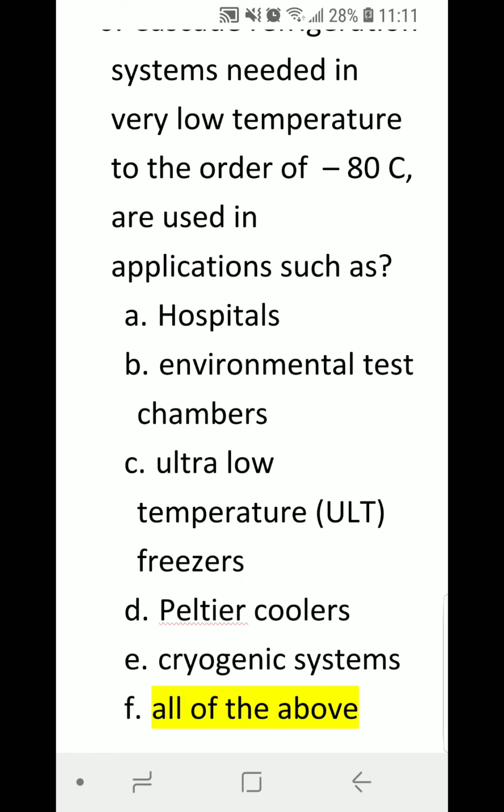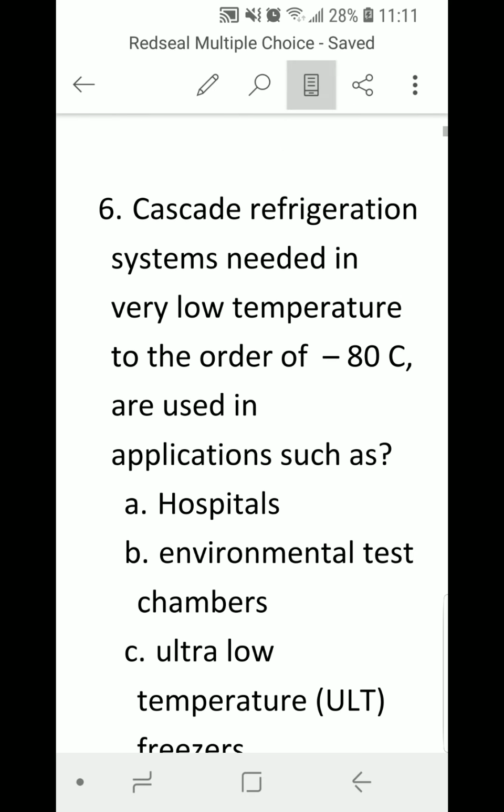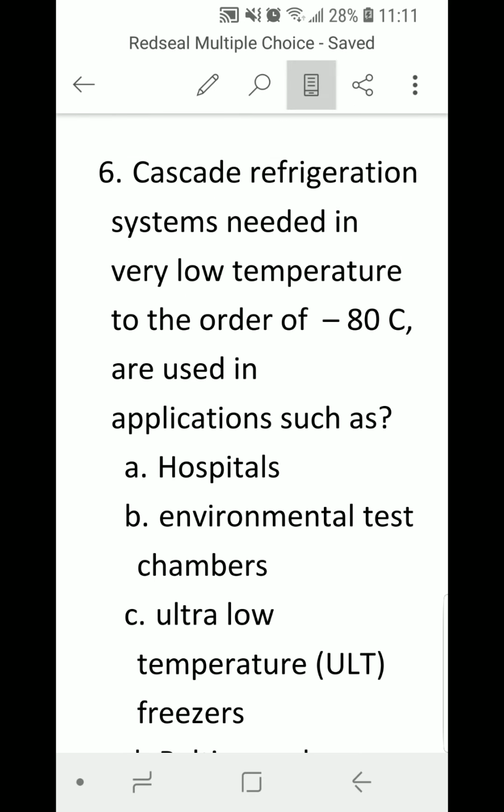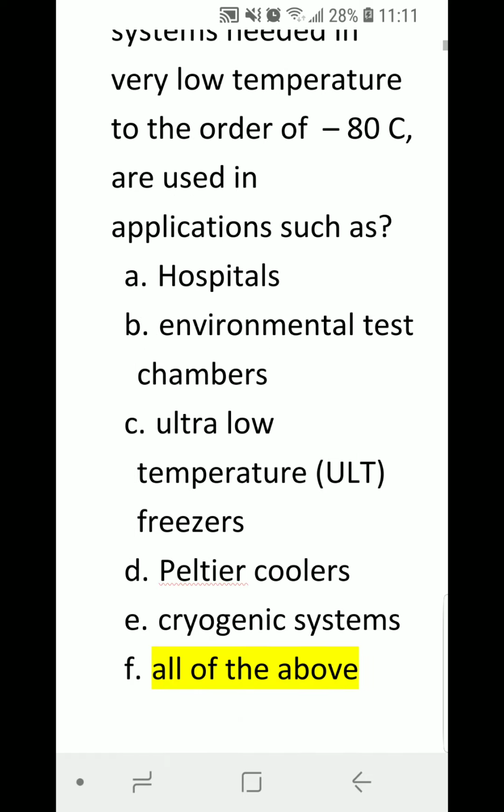And the correct answer is all of the above. These are the main applications of the cascade refrigeration system right there. Yeah, minus 80 C is a very low temperature.